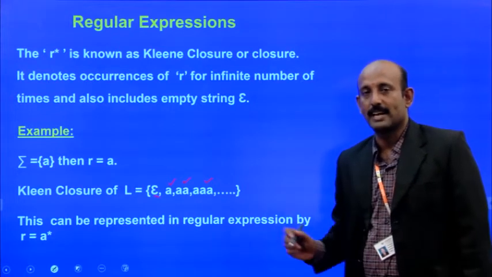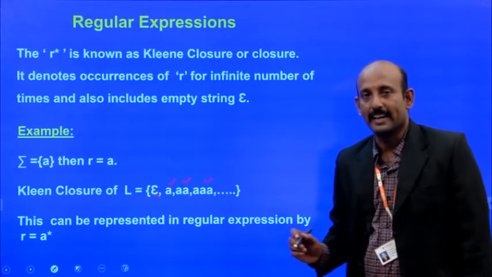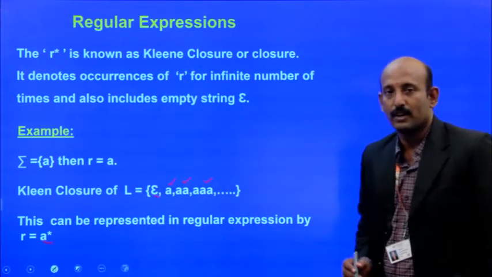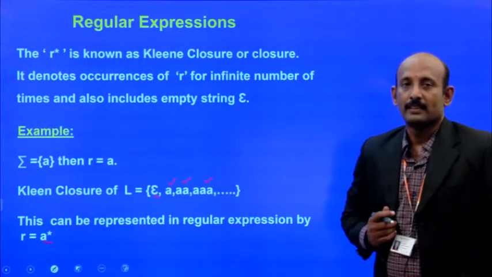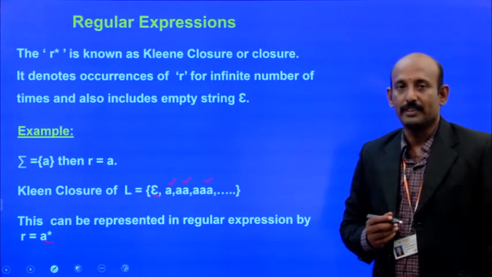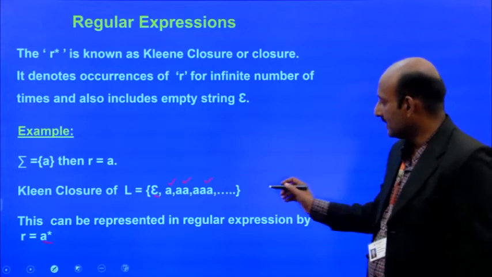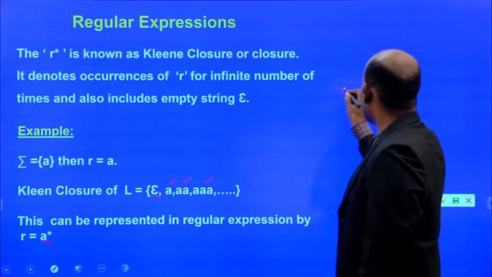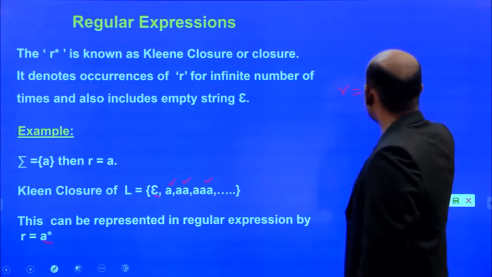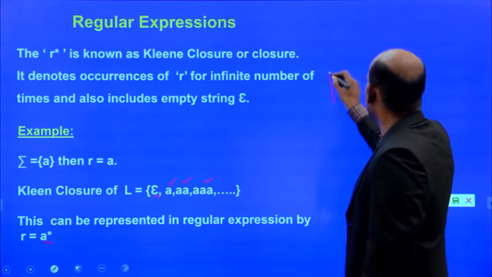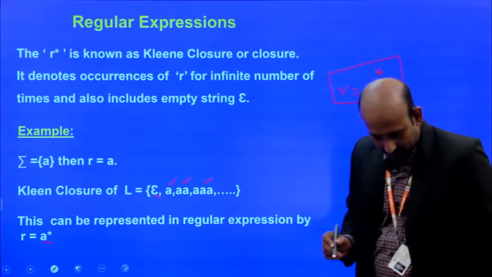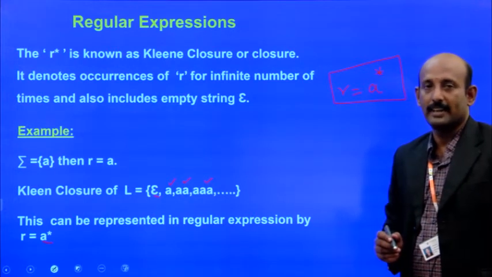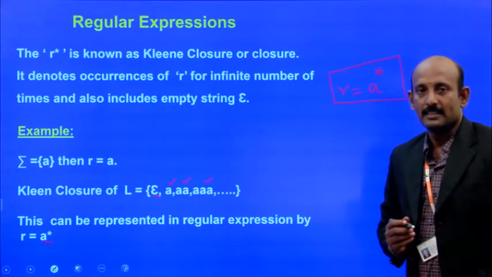Here R stands for a regular expression, and A star indicates the language consisting of the strings with 0 or more occurrences of A. So we can write the language in this form and the regular expression R equals A power star. This is the meaning of the regular expression. R equals A power star is a regular expression, right?